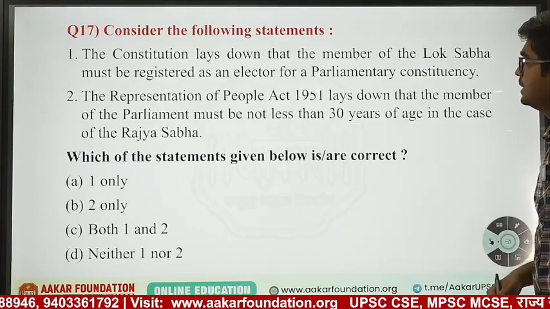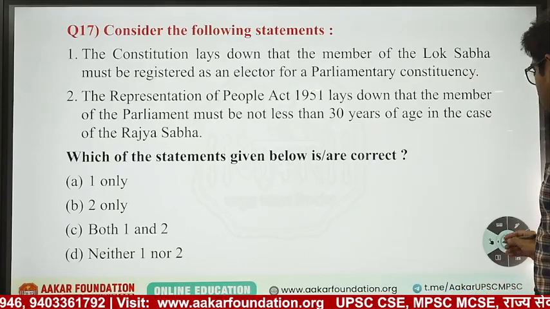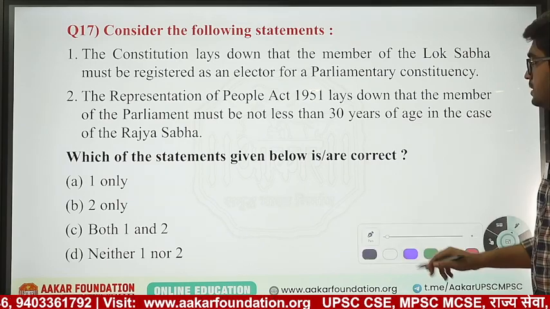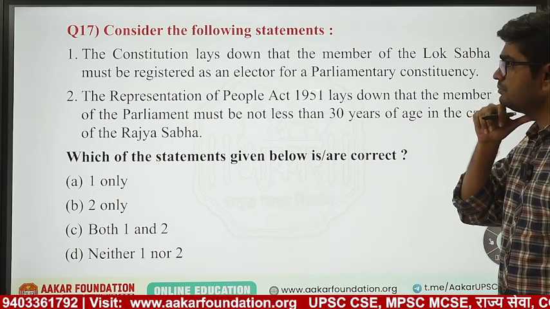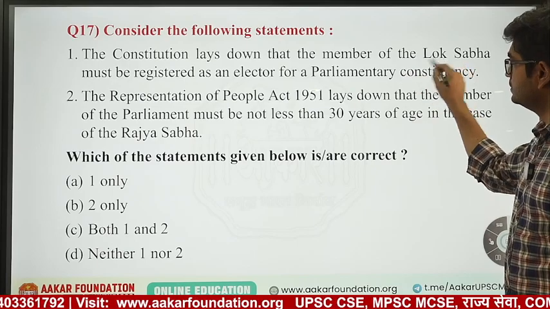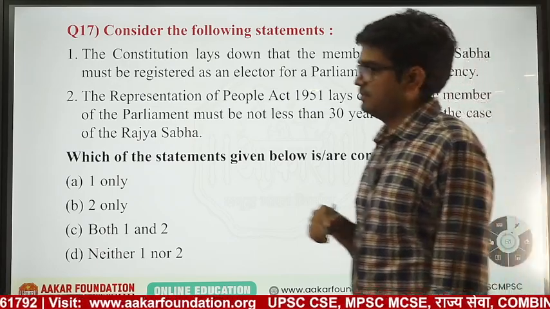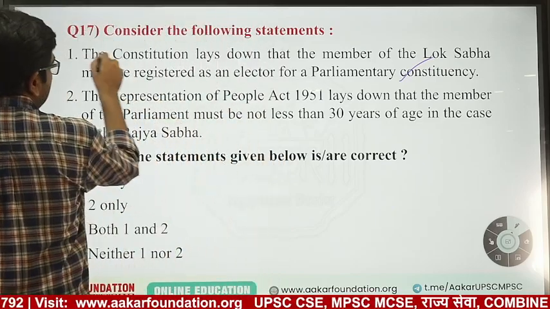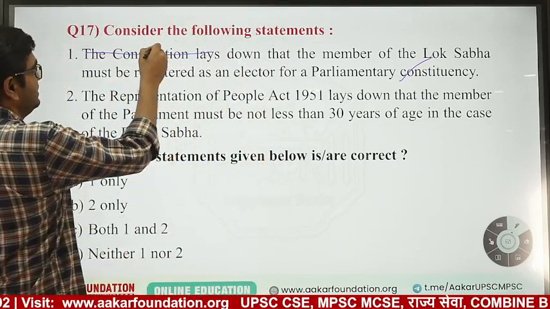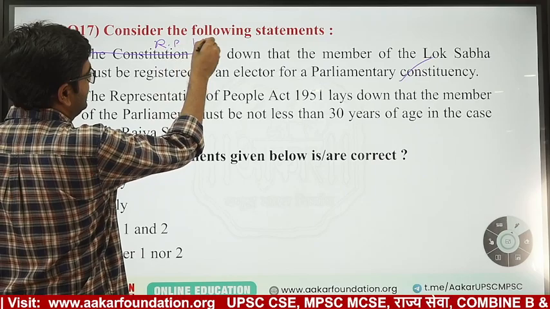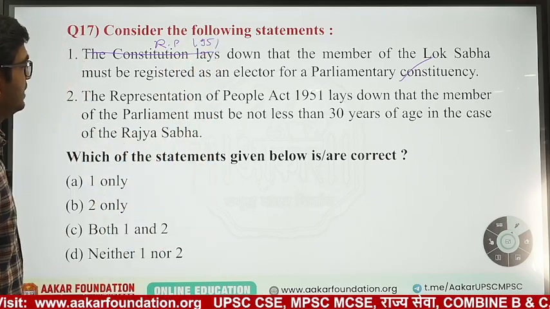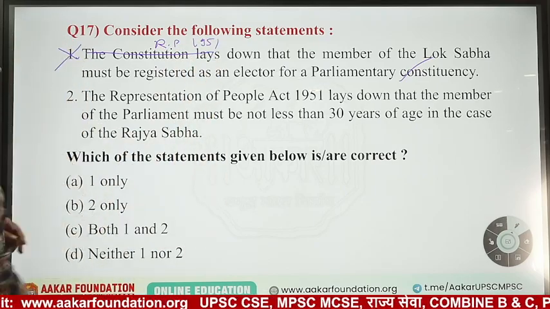Constitution lays down that the member of the Lok Sabha must be registered as an elector for a parliamentary constituency. Yes, this is correct. He must be an elector. But again, this statement is partially correct. This is not given in the Constitution. This is again given in the Representation of People Act 1951. So this is partially correct, but the statement is wrong.